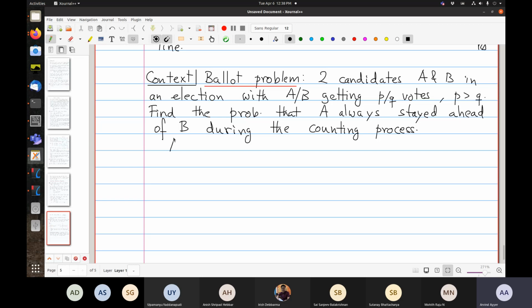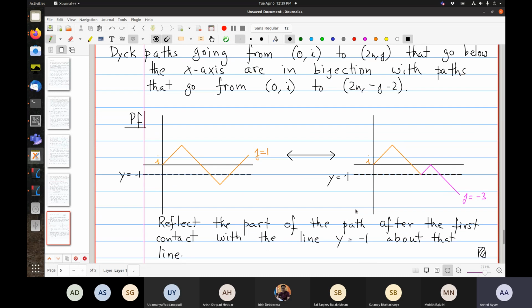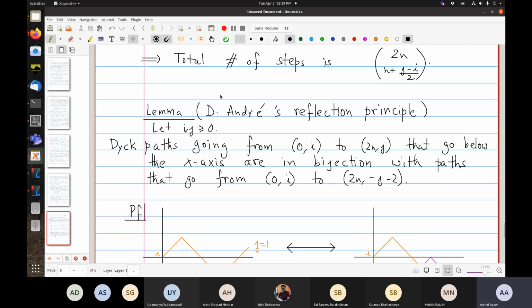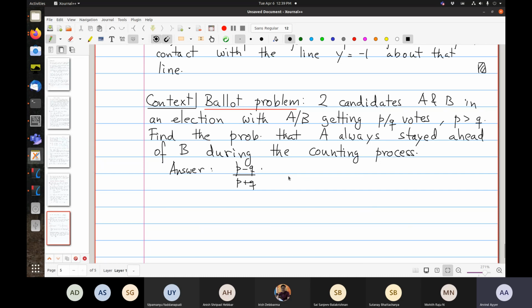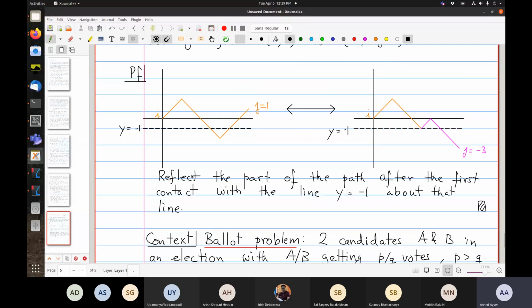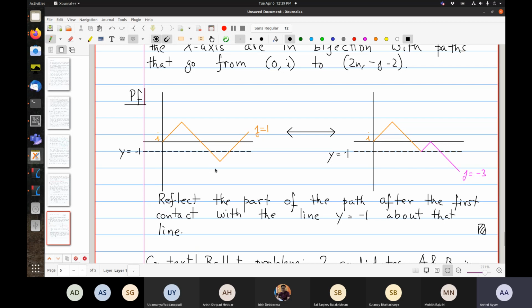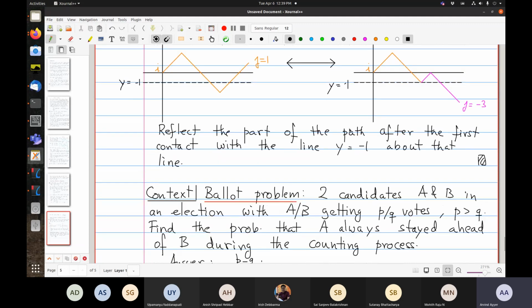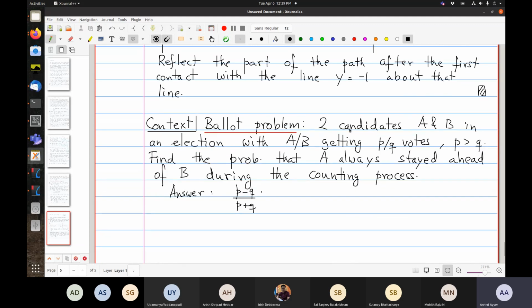It turns out that the answer is surprisingly simple. It's (P minus Q) divided by (P plus Q). And one can prove it using a corollary of the reflection principle. The idea is that if I take the difference of the votes of A minus votes of B at any point in the process, I will get a Dyck path. And if we start at the origin, so with I equals 0, then J is therefore equal to P minus Q. Okay, so this is the idea.